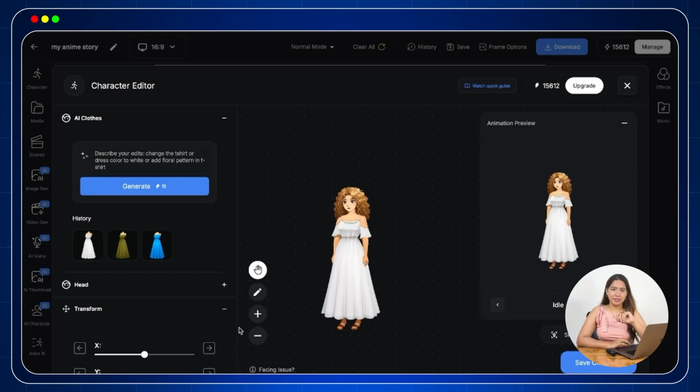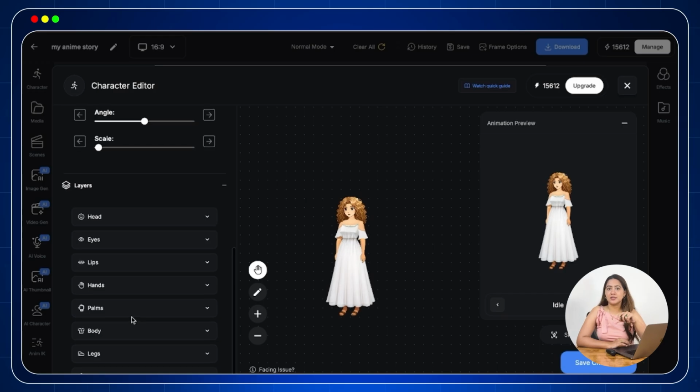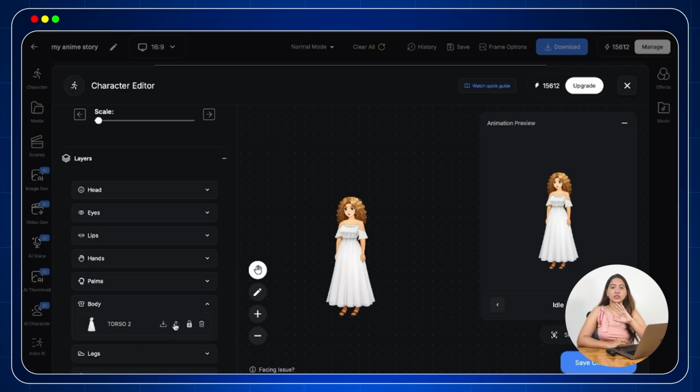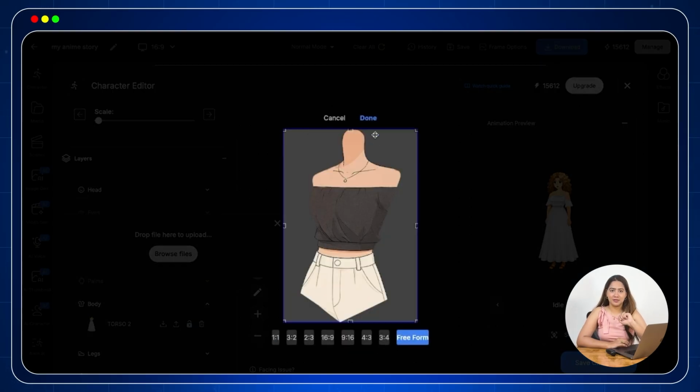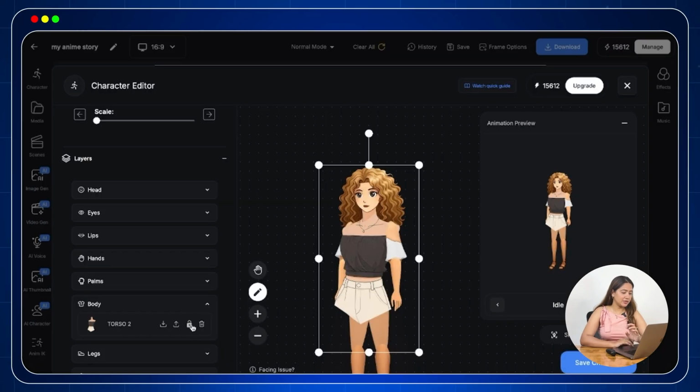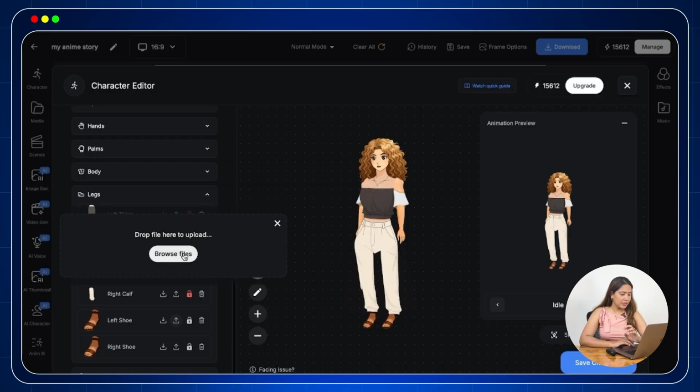Another method is manual editing. Inside the characters editor, if you scroll down, you will see different layers of characters such as head, eyes, lips, hands, palms, body, leg, and additional tools. Select the body part you want to change and browse through the options you have designed yourself and download from the internet. For example, I am here selecting the torso option, right?